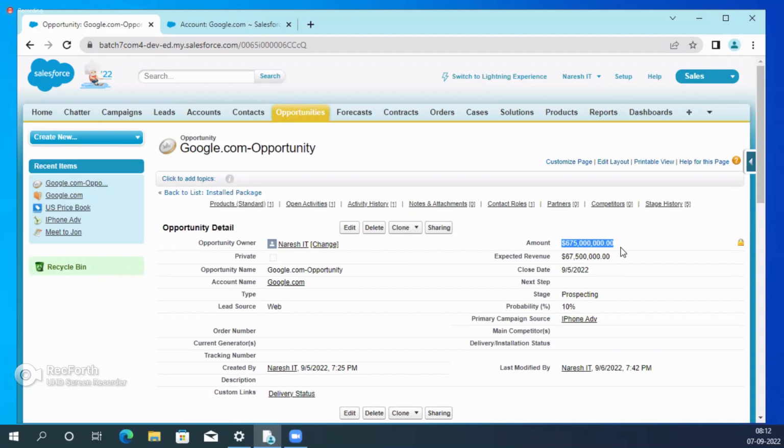Whatever we did on the opportunity, and from the Salesforce point of view, whatever we did at the record level, we need to track that. For example, John immediately cancelled 500 units of some product. Immediately, I need to inform my manager: hi, so and so guy, because of this reason he cancelled some 500 products. I don't want to call my manager. Everything we need to track at the record level.